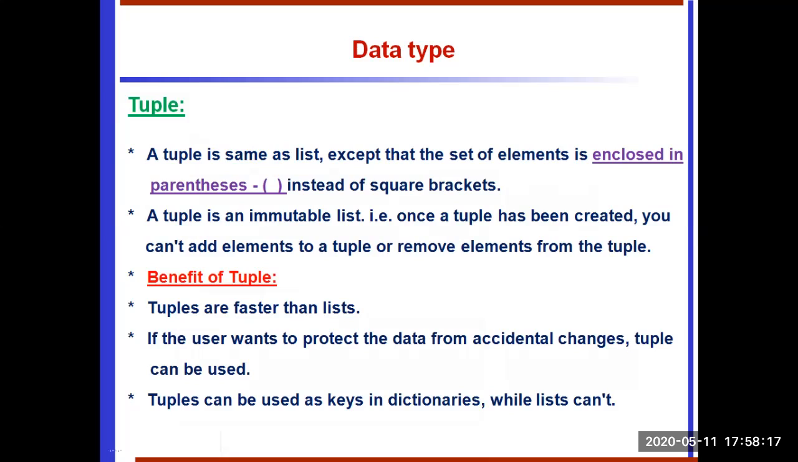So once we create a tuple, that is fixed. We cannot modify, we cannot update, we cannot delete. So what is the advantage of tuples over lists? Tuples are faster than lists because they are immutable. If the user wants to protect the data from accidental changes, a tuple can be used. So once we create the list, if we don't want to modify it at runtime, we go for tuples.